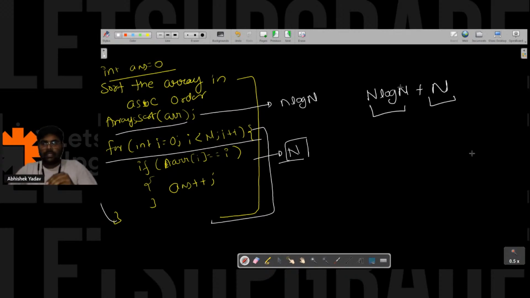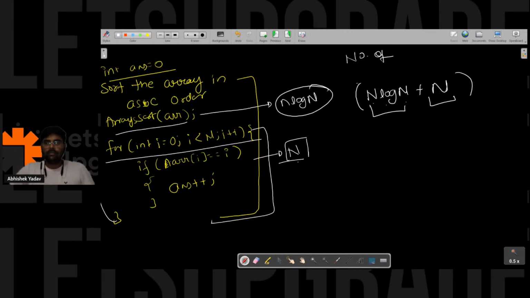Whenever you are calculating the time complexity, the first thing is you have to calculate the number of iterations. So n log n plus n. After doing that, you have to remove all the smaller elements, right? So here n log n is the largest one. You have to just pick the largest element from here.